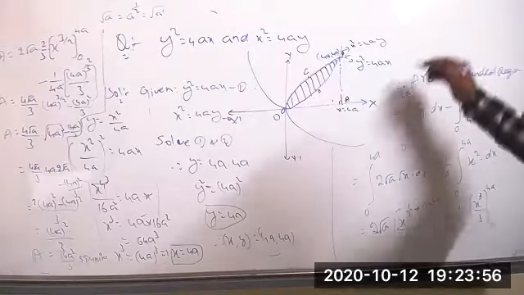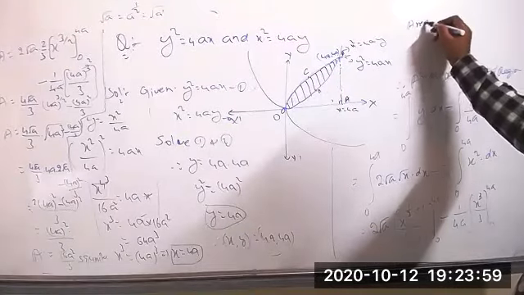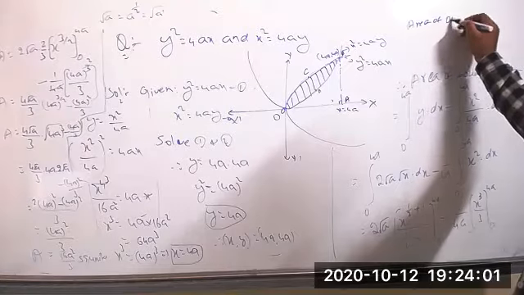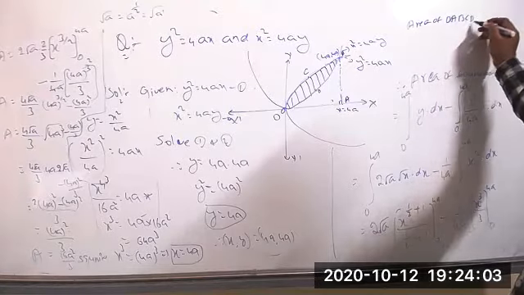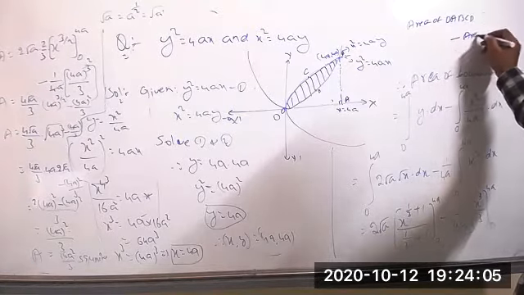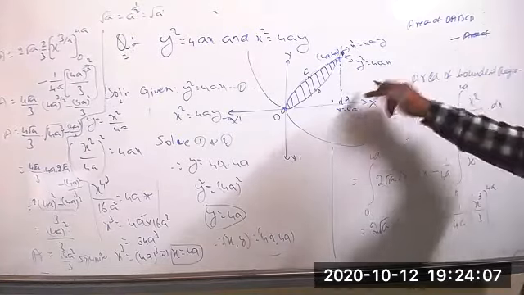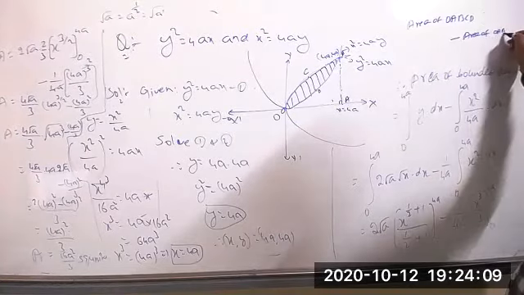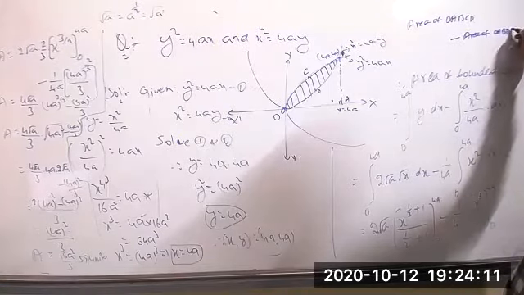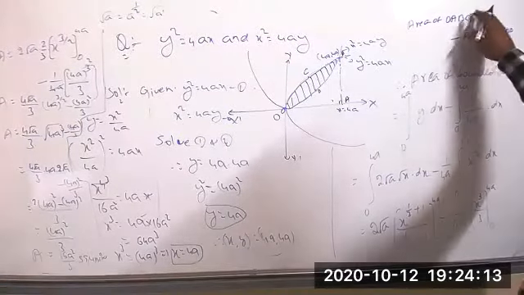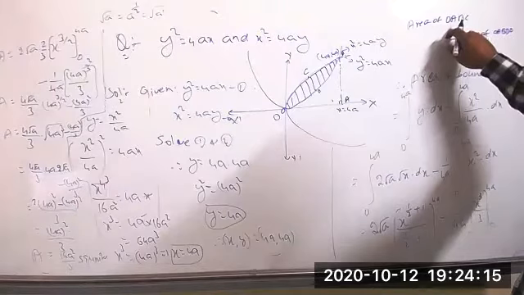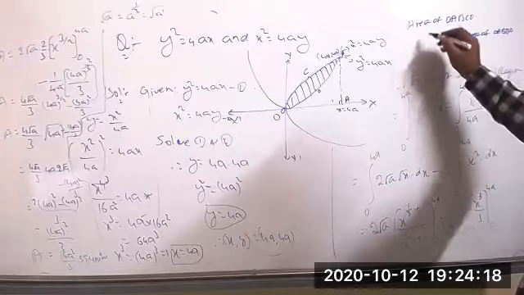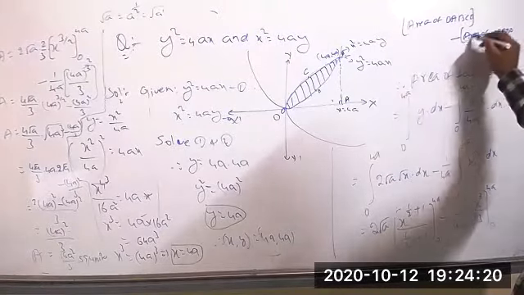That means we have to write like this. Area of OABCD minus area of OABDO. This you can write now as OABCO. This is the formula actually.